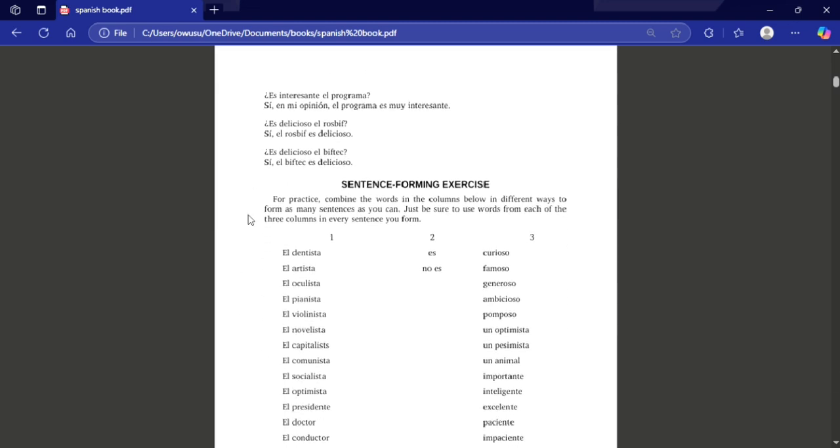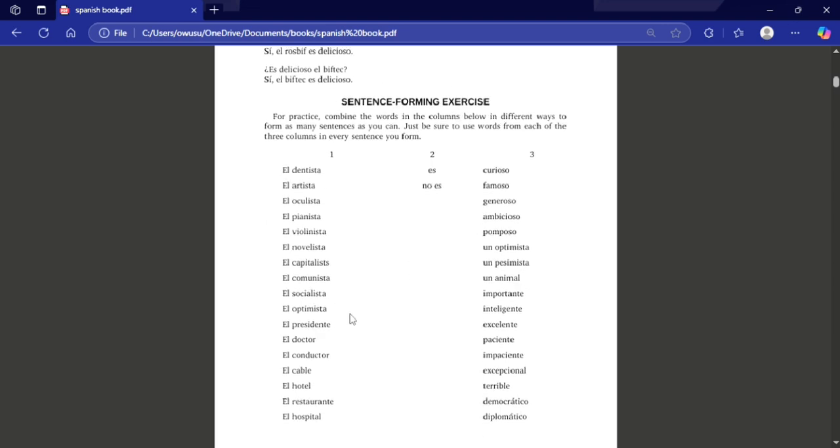Now on to the sentence forming exercise. Okay? Just like the one we did before, you take a word from column 1, take a word from column 2, take a word from column 3, then you write it down as a sentence. So for instance, el artista no es famoso. The artist is not famous. So you can pause right here and then write as many sentences as you can with a combination of words from all 3 columns. Wonderful.